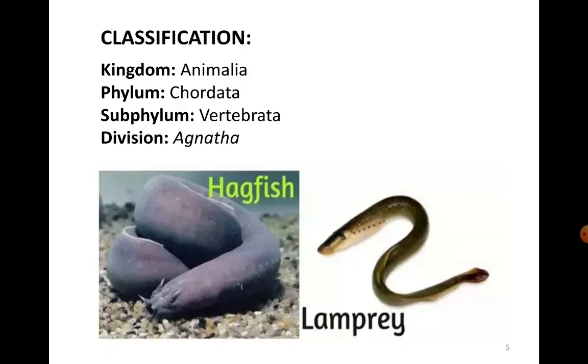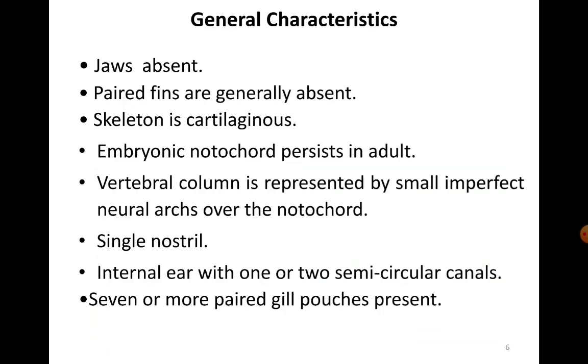And development, if you see, in case of lamprey, it is indirect because they give rise to ammocoete larva, which in turn metamorphoses into an adult, whereas in case of hagfishes, it is direct development. So these are a few differences that you find between ostracoderms and cyclostomata. Now all put together, we will just learn what are the general characters of Agnathans as such.